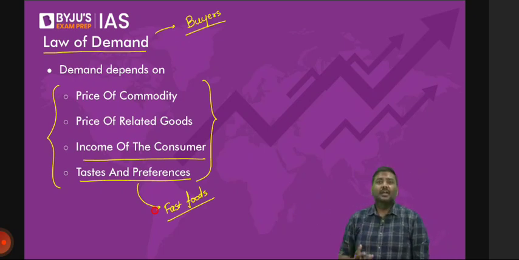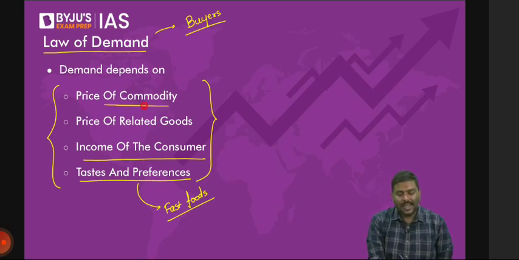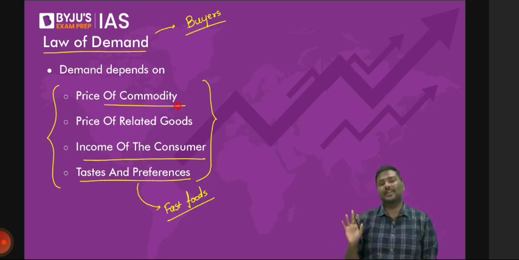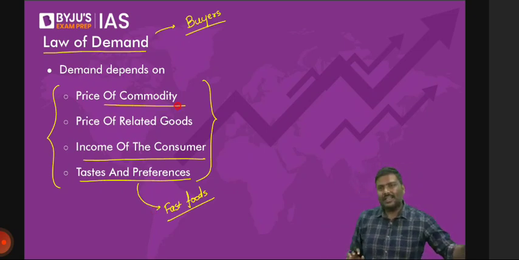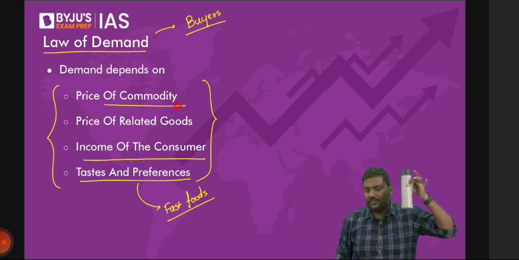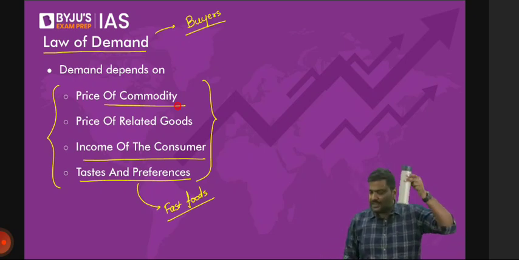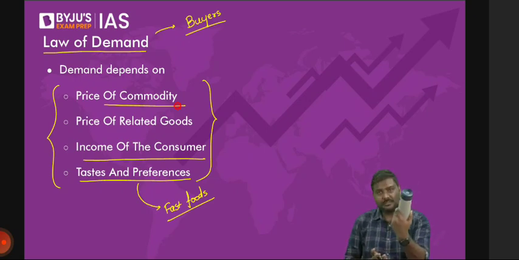So taste and preference, income of the consumer, and third, in fact this is the most important, price of the product. Don't you think the price of this bottle will influence how much is the demand for the bottle? I hope you understand this. Price of this bottle will influence the demand for this bottle. So obviously, price of the commodity will also have an impact.